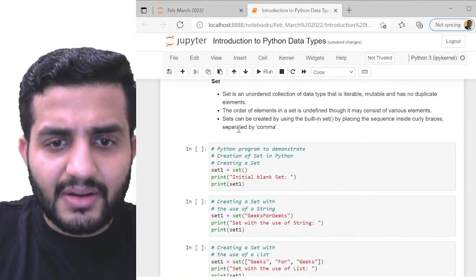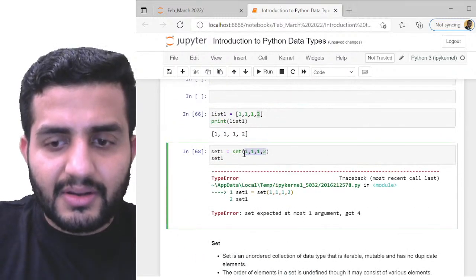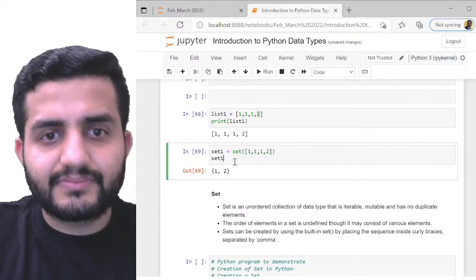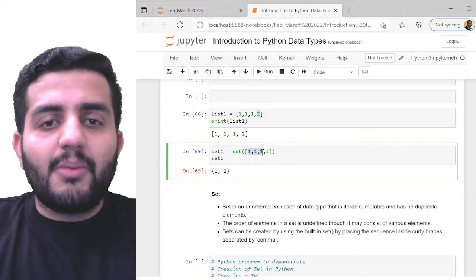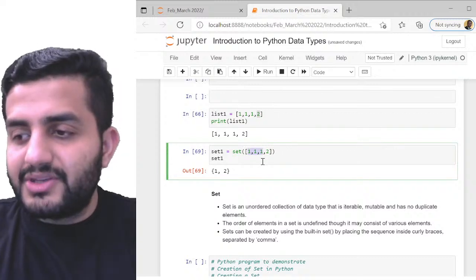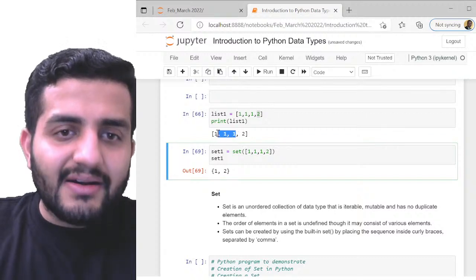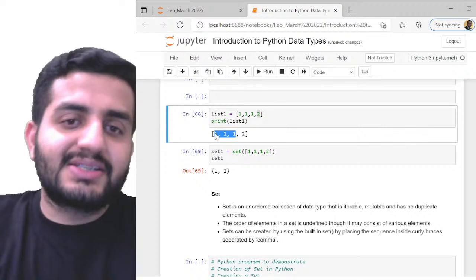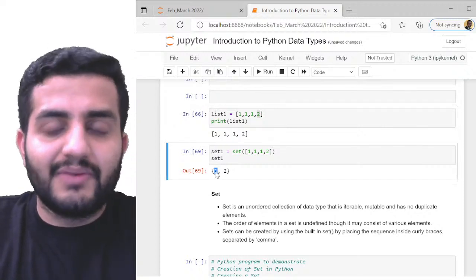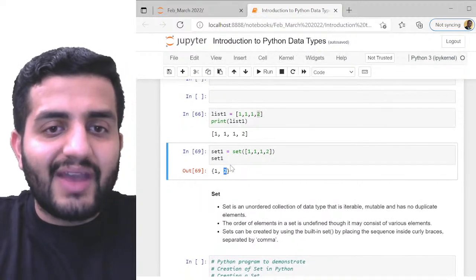Just a minute. Okay, my bad. Just define it like this. Right. So now can you see this? Here I have 1, 1, 1, and I have 2 here, which is part of my list. Now this entire part of 1, which is actually duplicates, is now being converted into a unique value, which is 1 here, right? Pretty simple, guys, right? So here we cannot have any duplicate values.